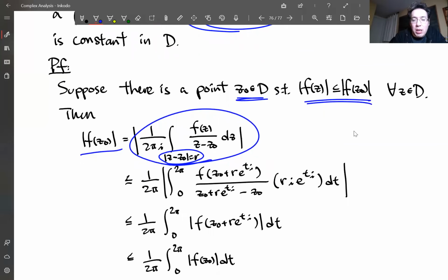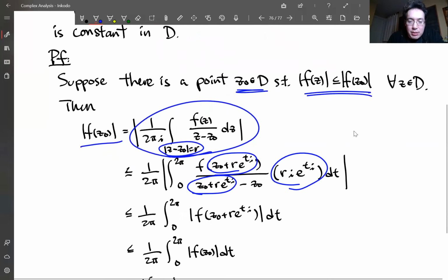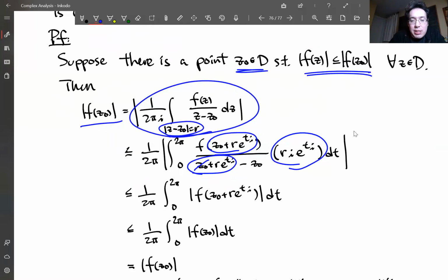Okay, so we'll parameterize the curve on some circle of radius r. We can plug that in for z there. And here's the derivative of that path. In the denominator, the z0 cancels out. And after that, r e^(it) cancels out with the r e^(it) here. I have this i left over, but when we look at the modulus, that doesn't change the modulus. So if I put the absolute value inside, that is the modulus we're looking at.